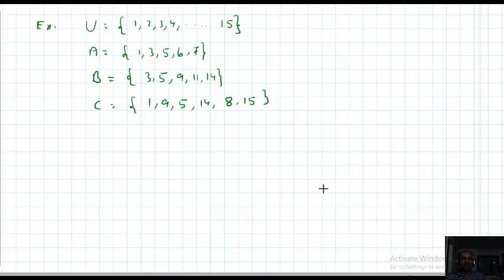Students, our next example: your universe set is given as 1, 2, and so on up to 15. A is given as {1, 3, 5, 6, 7}. B is given as {3, 5, 9, 11, 14}. C is given as {1, 9, 5, 14, 8, 15}. Now we want to draw a Venn diagram for this situation. This is an interesting thing. Observe, all of you.